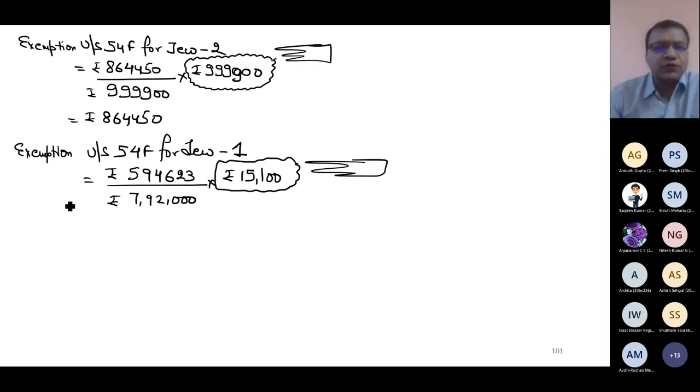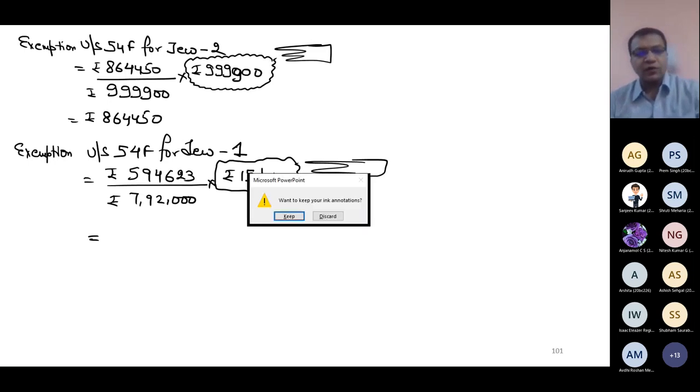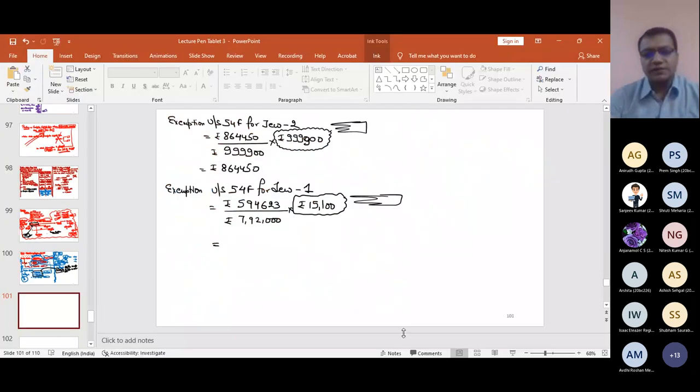This is fair now. Theory, of course, you have to write that out of this much amount I will utilize 9,99,900 for jewelry 2 and the remaining for jewelry 1. And then you have to show to the examiner also on what basis you have taken this decision. You will show the calculation of this percentage. You will say that if this percentage is more in jewelry 2, then this option is better as compared to jewelry 1. Now this will tell you the exemption of how much amount? 594,623 divided by 7,92,000 multiplied by 15,100. How much is this? Please compute.